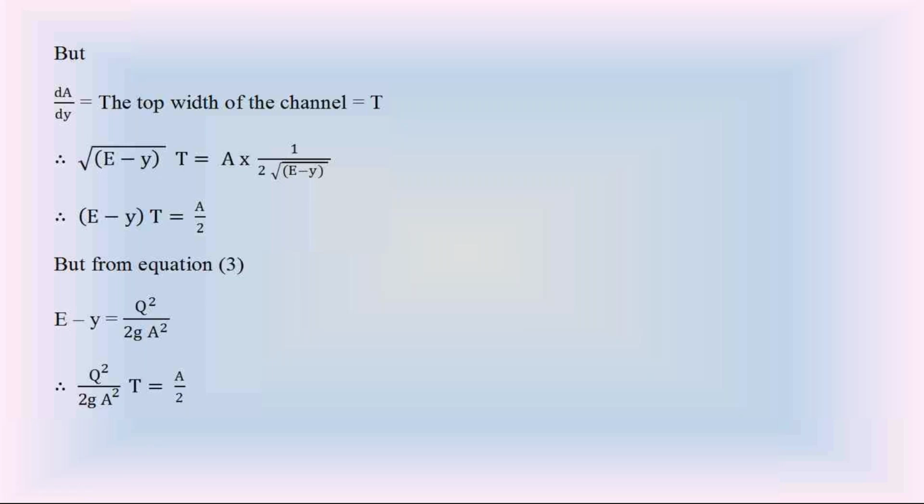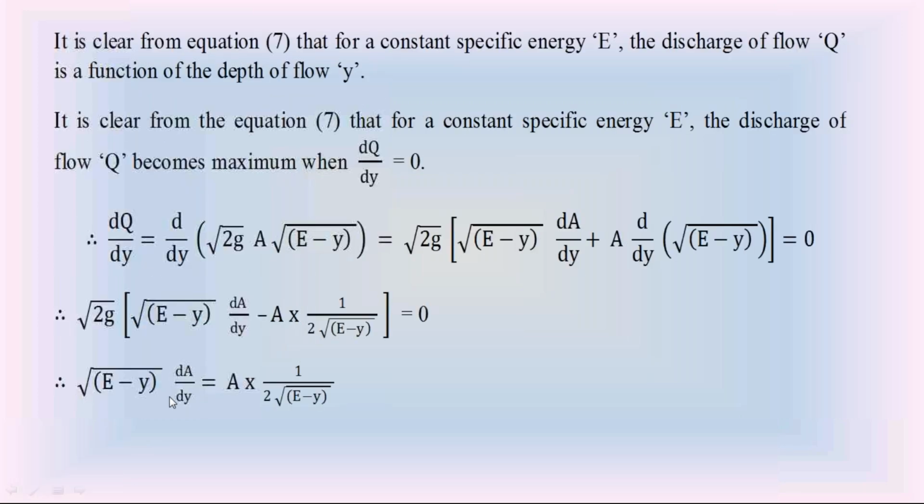In today's class also, I explained this differentiation, this value dA by dy, by considering a thin water layer near the top water surface, the wetted area dA equal to top width T into the height of the water layer dy. So you will get dA equal to T into dy, and from that dA by dy equal to top width T. So in the previous equation, substitute this top width T for dA by dy. What is that previous equation? This is the previous equation.